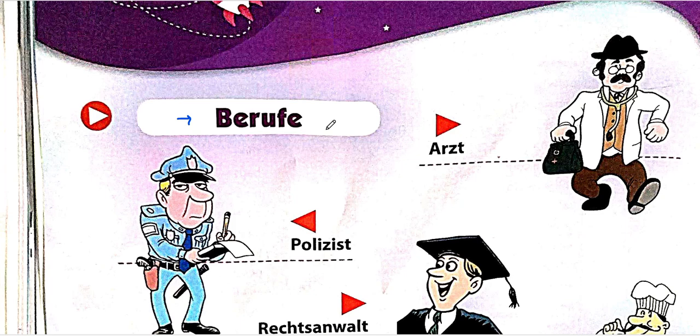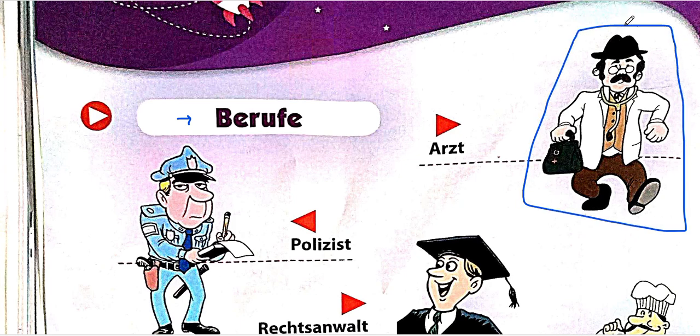So in German, there are certain words. For doctor, we have Arzt. There is a picture over here of a doctor. What do we call a doctor in German? We call it Arzt. What if this male doctor was a female doctor? We will simply add IN: Ärztin.